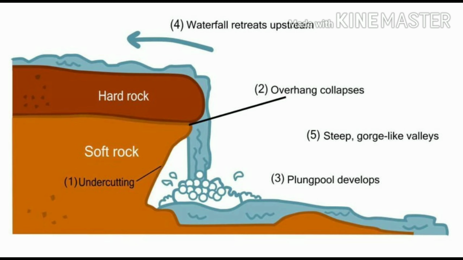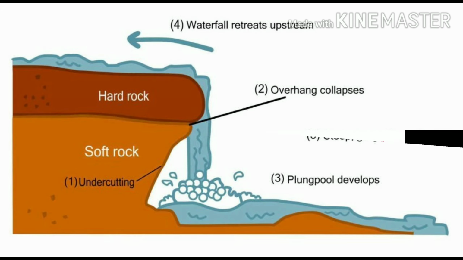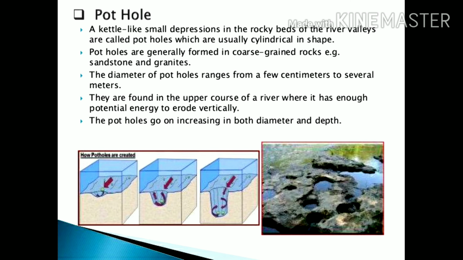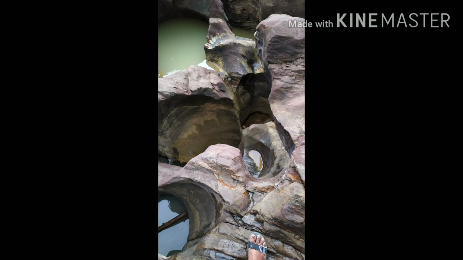At the footstep of the waterfall, a pool or water body develops due to the increasing depth, and that is referred to as the plunge pool. Once again, recap the formation of potholes. Steps are given here and also a photograph and diagram. Please follow it. This is the photograph of a pothole. Look at the circular or cylindrical depression that has been created at the time of flow of water.